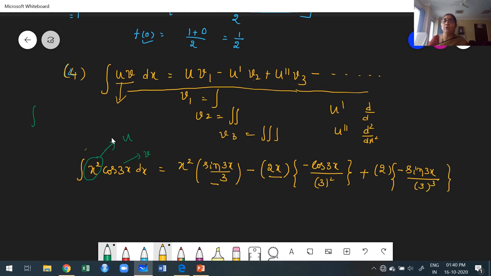We are going to stop applying the UV rule or Bernoulli's rule when you reach a constant derivative value. What's the next term actually? Minus. The derivative of a constant is 0. Even though this is non-zero, we get the integration of sin, minus into minus, plus cos 3x divided by 3 to the power of 4. But no use.